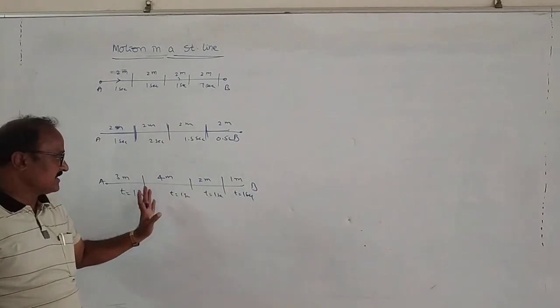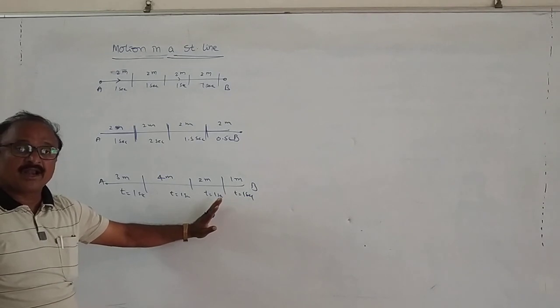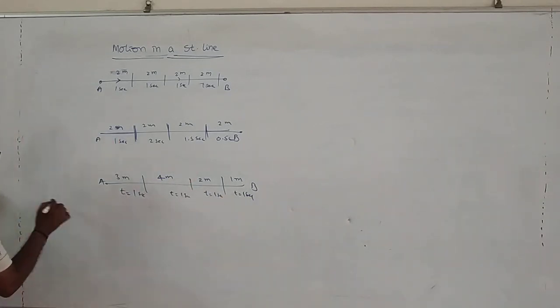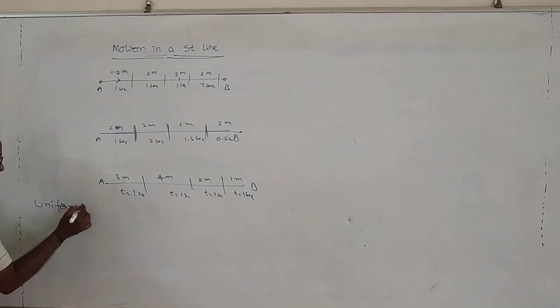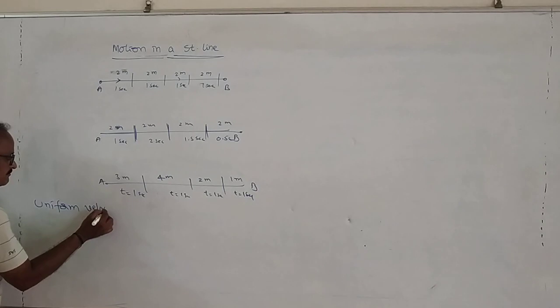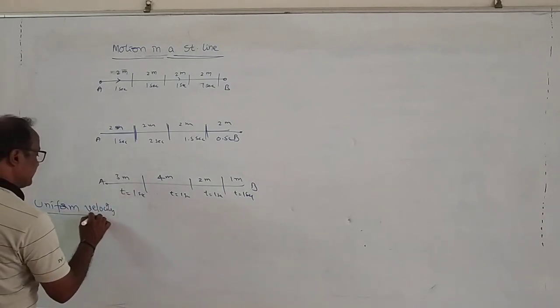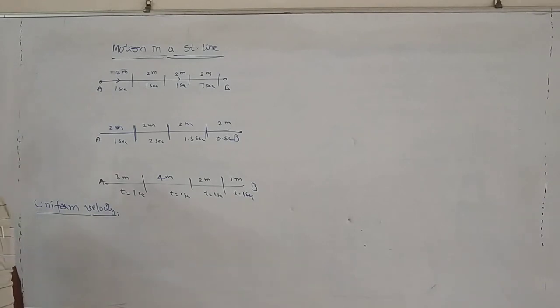Then we can say that the particle is moving with non-uniform velocity. Okay. So here, what is the definition for uniform velocity or speed? Because remember one thing, my friends, in case of linear motion, velocity is nothing but speed.